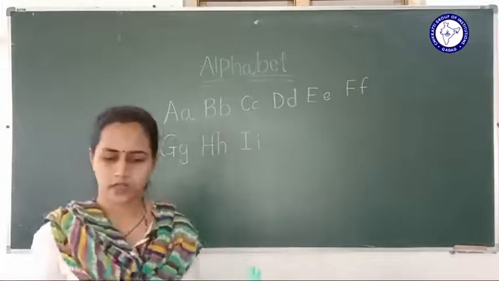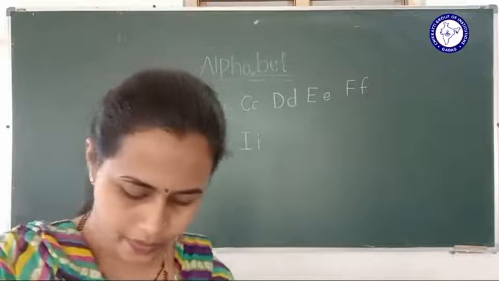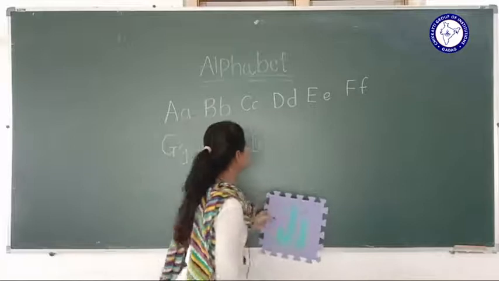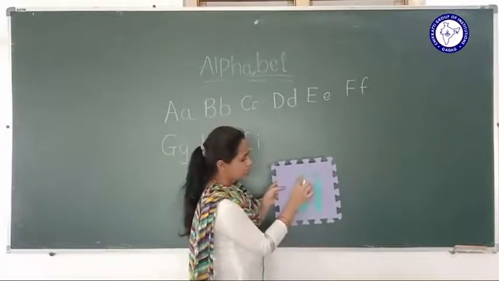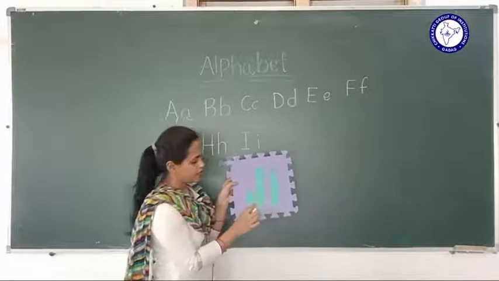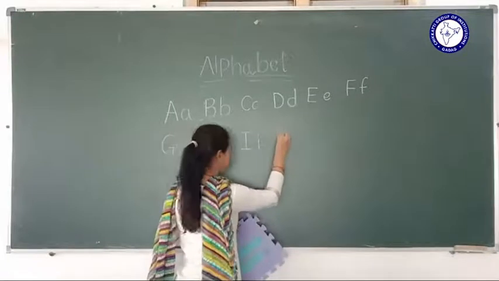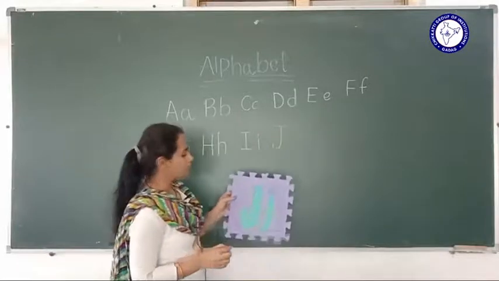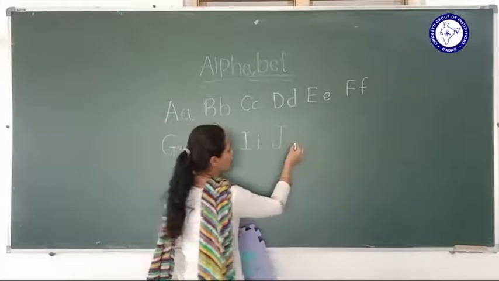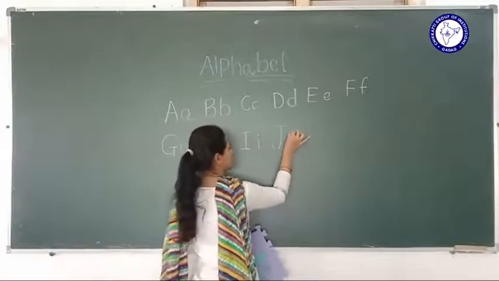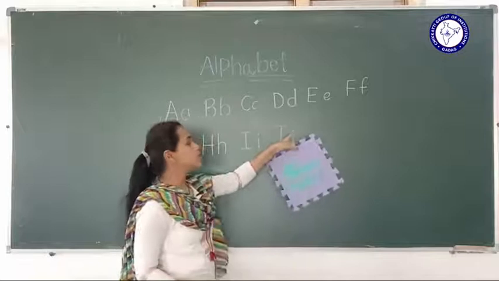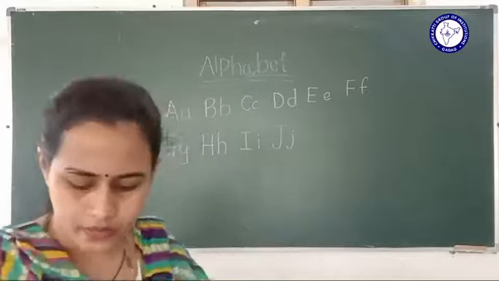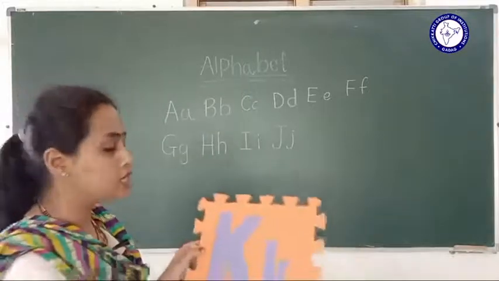J, right? How to write J? Standing line, and here the curve, right? Standing line and the curve, and again a sleeping line. For the small j, you do the same, but write it small with a small dot, right? So J. The next letter is what?